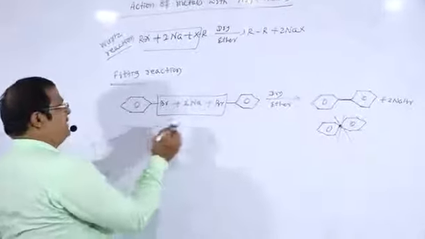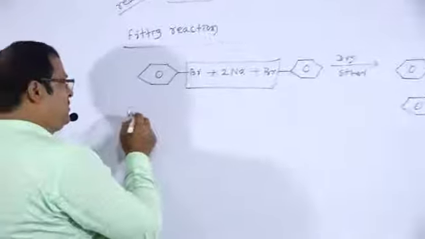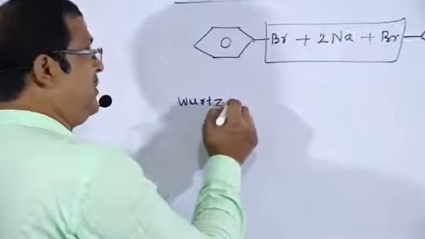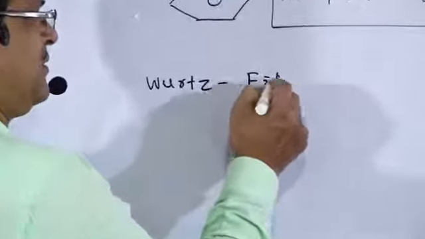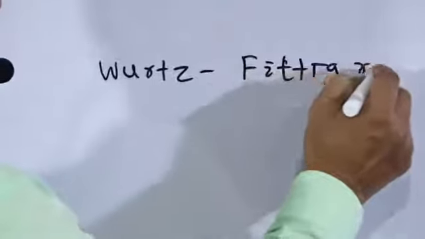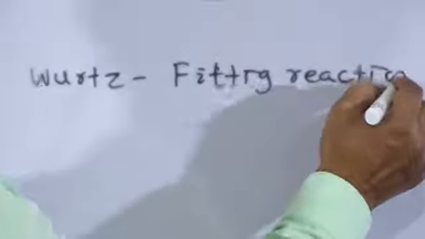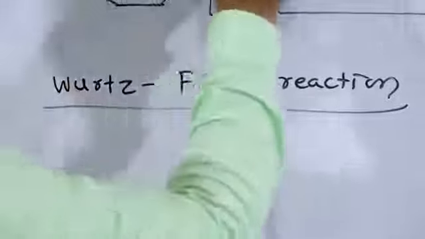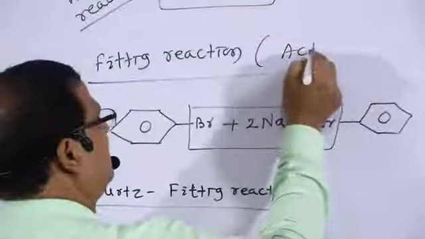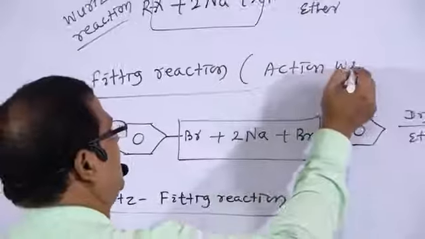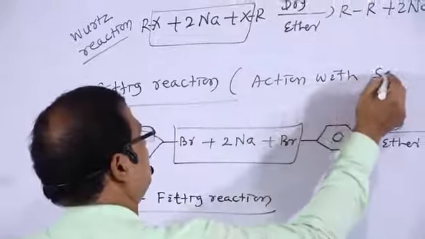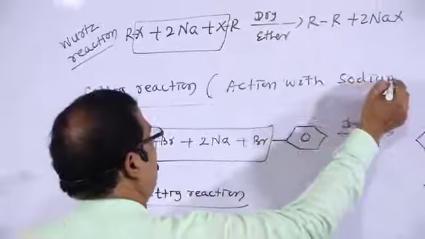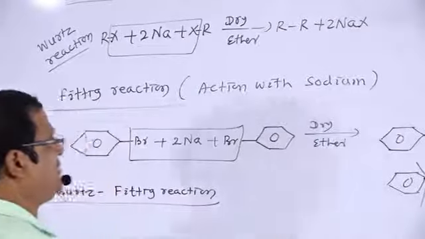Next one, that is the Wurtz-Fittig reaction. This is the Fittig reaction, that is action with sodium in dry ether.